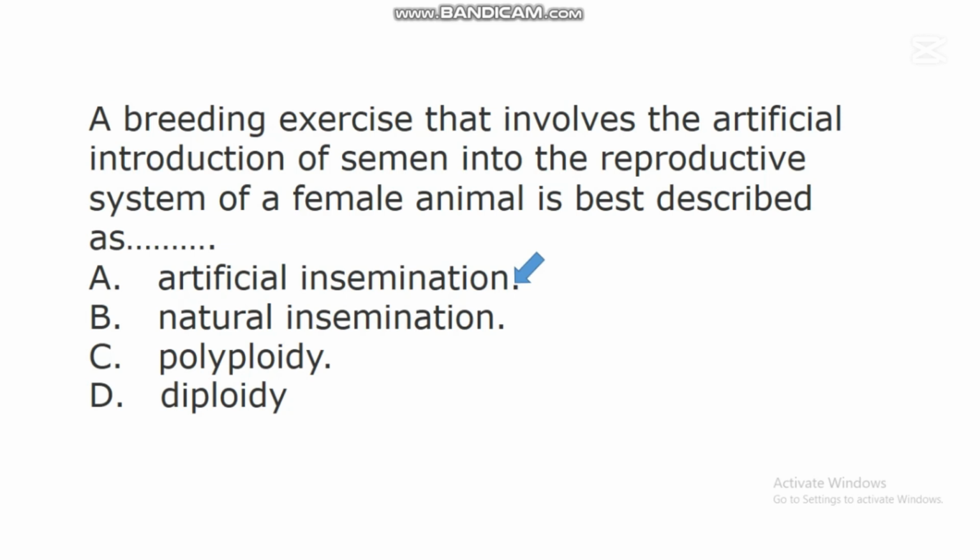And once fertilization is successful, the female animal will get pregnant and later produce offspring. So this artificial insemination involves the knowledge of genetics in transferring semen containing interesting genes into the female reproductive system of the animal.